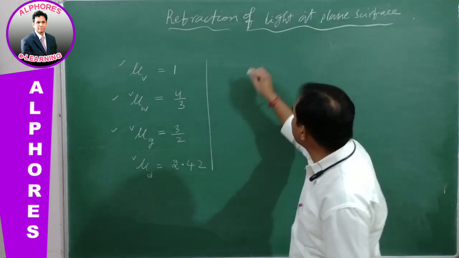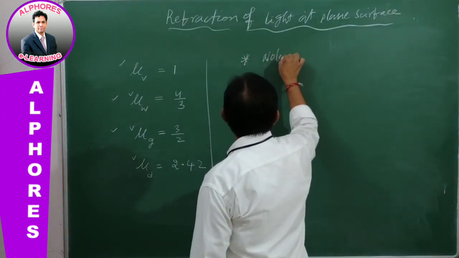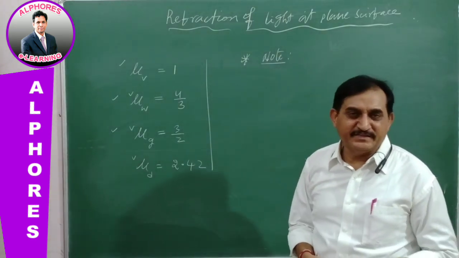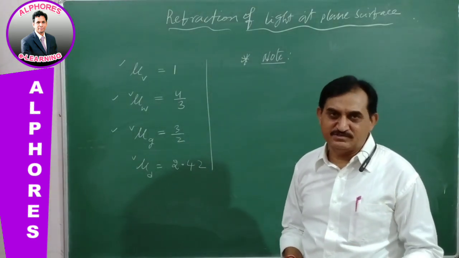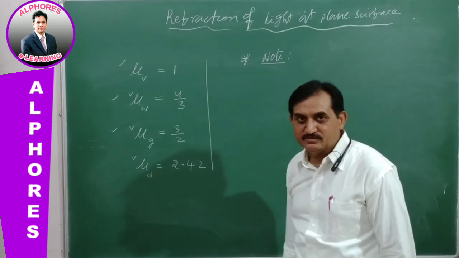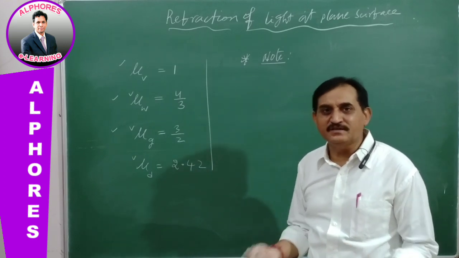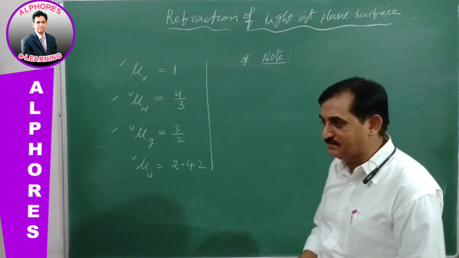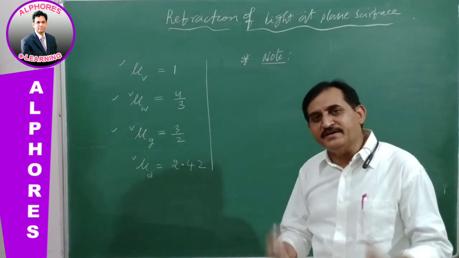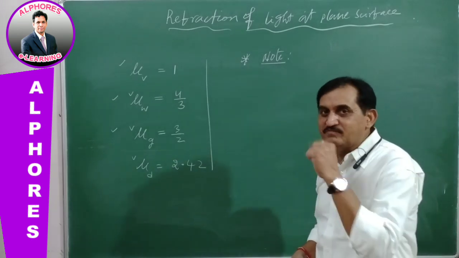And one more very important note: the absolute refractive index of a material medium is always greater than 1, except for vacuum. Vacuum is not a material medium. In vacuum, nothing is there; even air is not present. So its value is taken as 1. If any material is considered, definitely its refractive index is greater than 1.